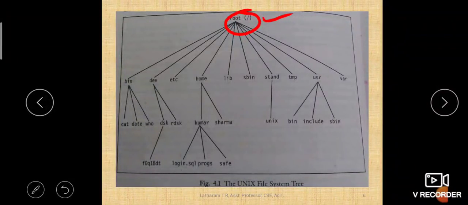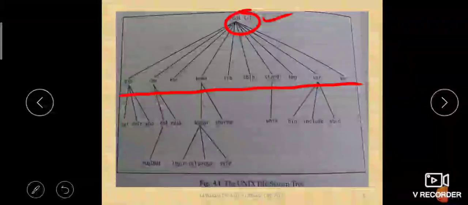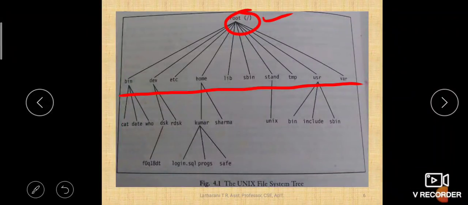See, in the next level you can see here bin, device, etc, home, library, lib, sbin, stand, temp, usr, var, all these are built-in directories. Immediately under the root you see all those.